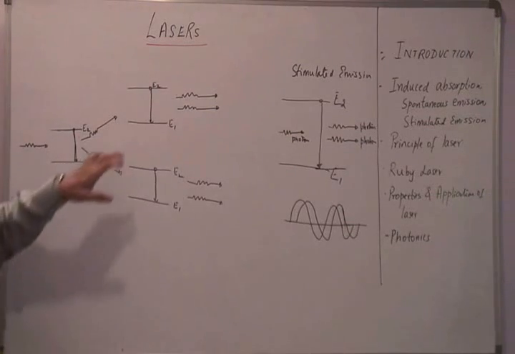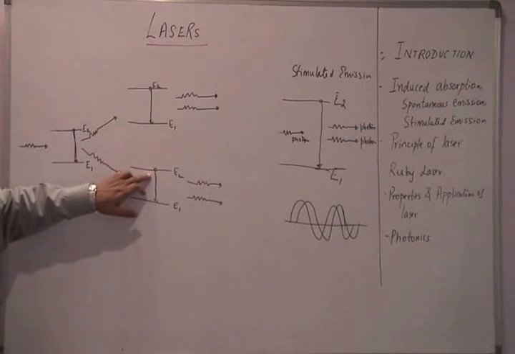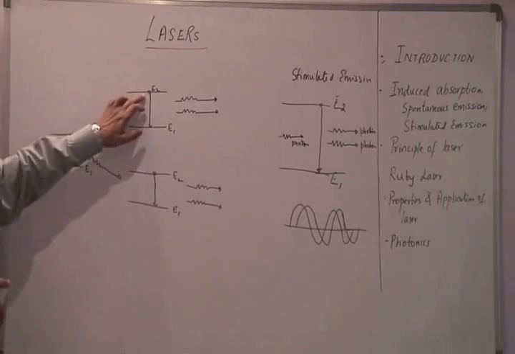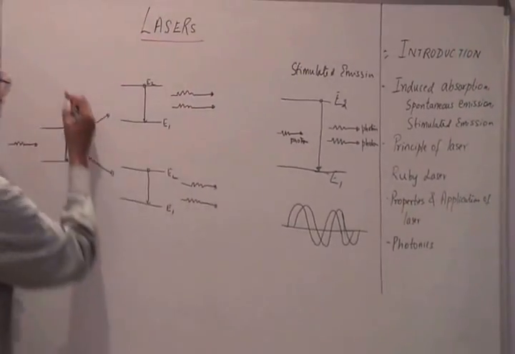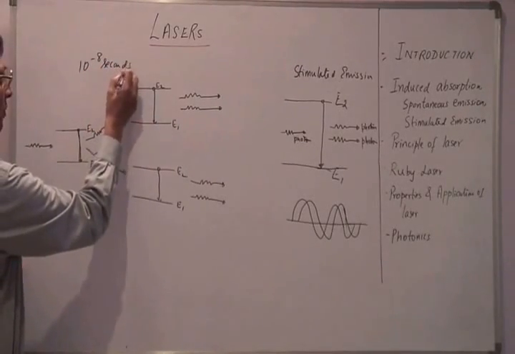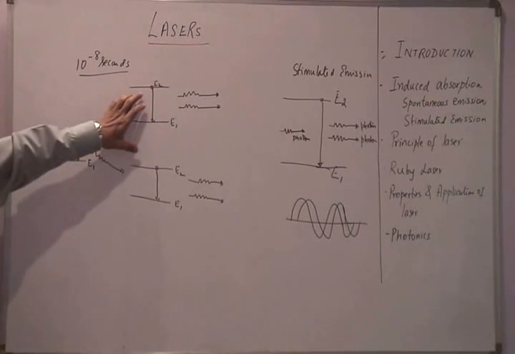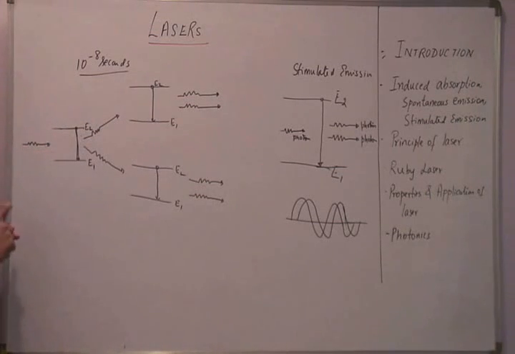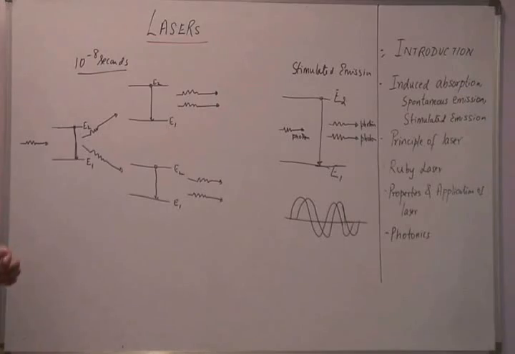However, as I mentioned earlier, note that for most atoms, the atom can stay in this energy level E2 only for a very short duration of time. As I mentioned, it's of the order of 10 to the power of minus 8 seconds. So an atom can be in an excited state only for 10 to the power of minus 8 seconds. So it's very unlikely that you will have a photon which can create these transitions at such a rapid rate.